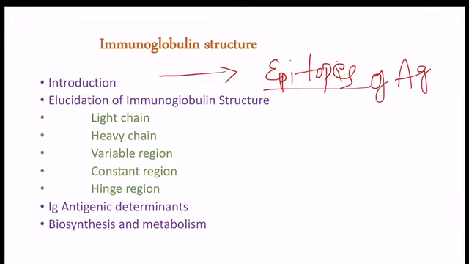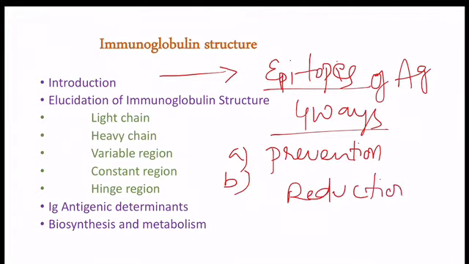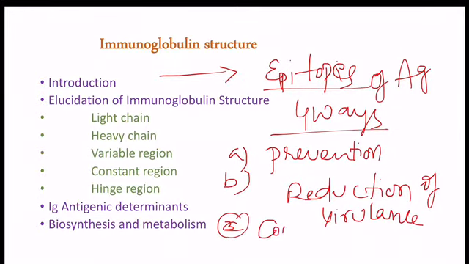The antibodies give the protection from the microorganisms by 4 ways. First one is prevention. The second one is the reduction of virulence. And the third one is complement activation.